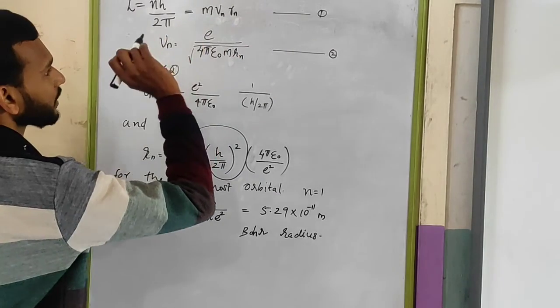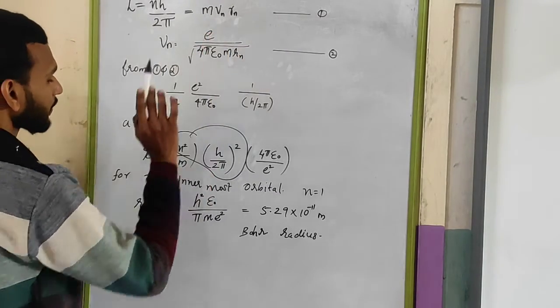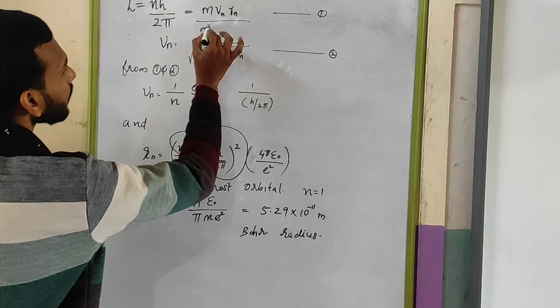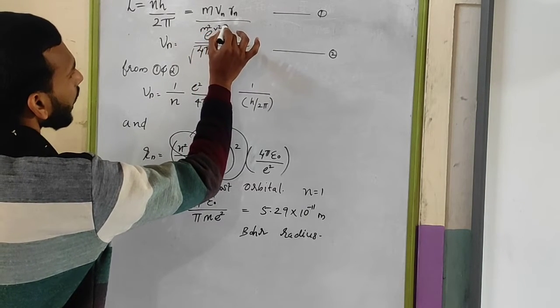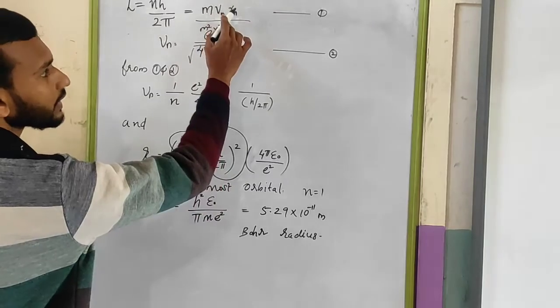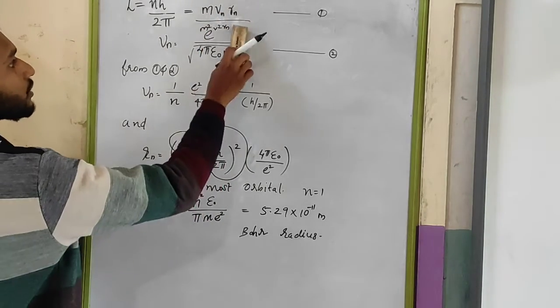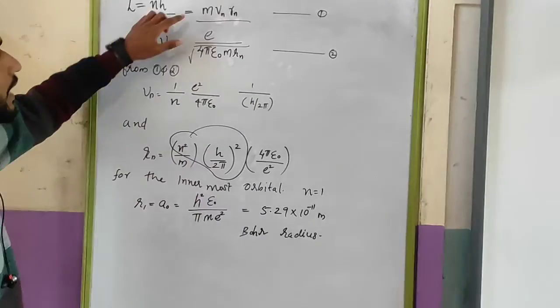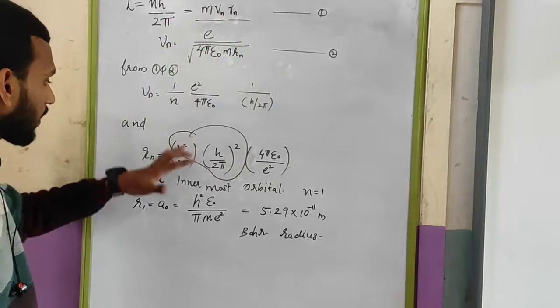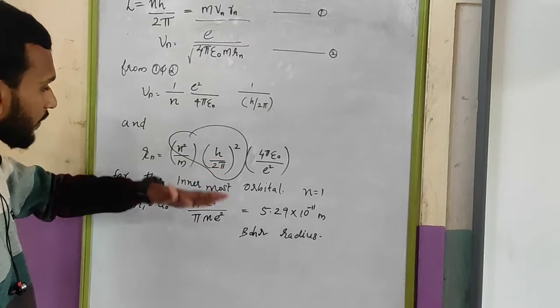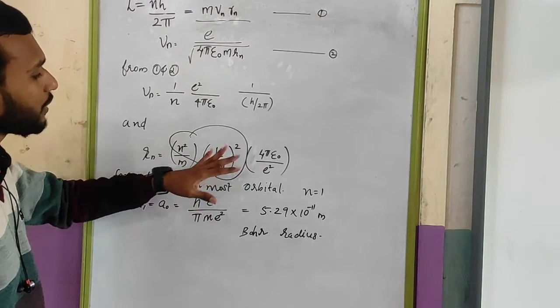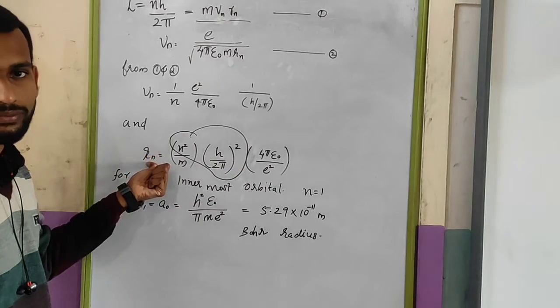So you have to find out the Rn from this one, all divided by m square Vn square, and Rn will be your Rn.